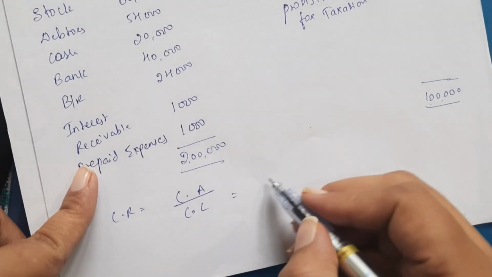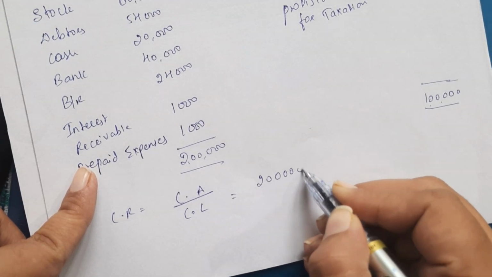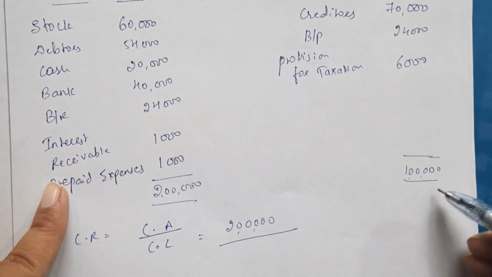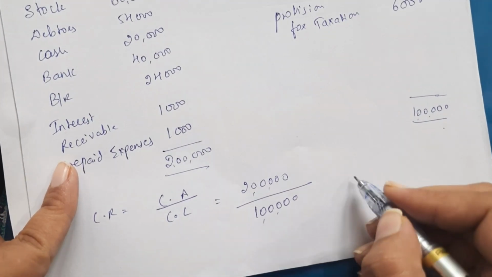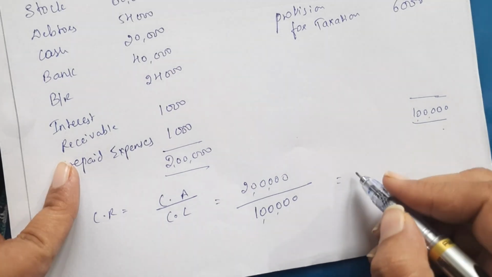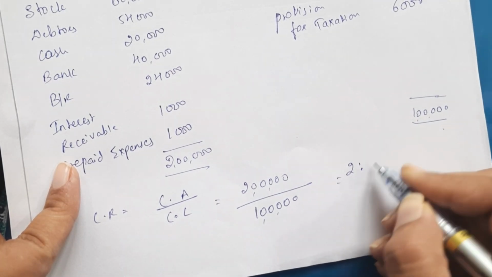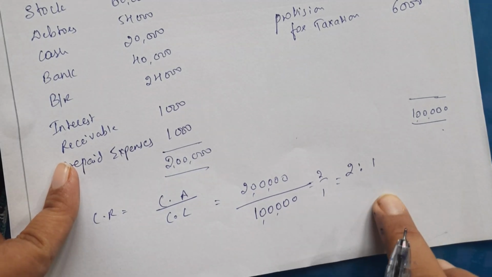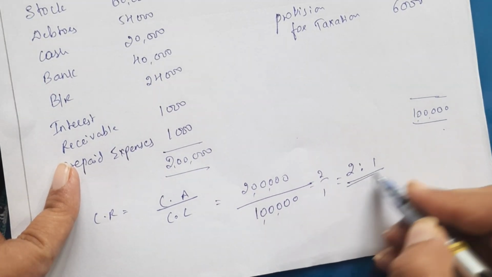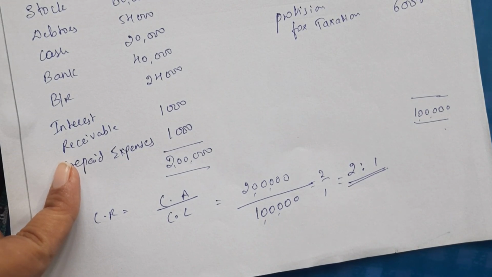So current assets are 2 lakh rupees and our current liabilities are 1 lakh rupees. So when we simplify this, we get the ratio 2:1, right? We can write it as 2:1. So this is the ratio that we are getting for our business organization.